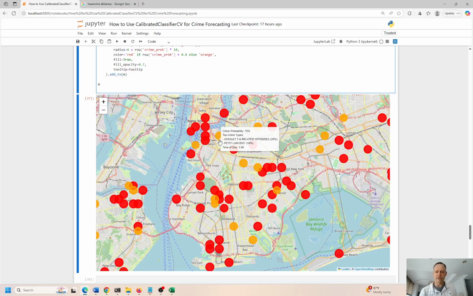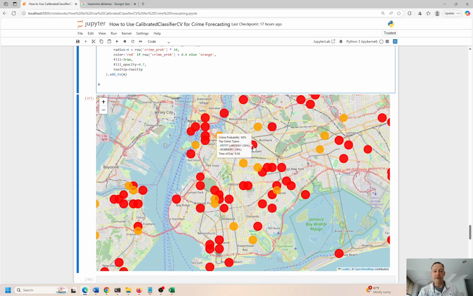So like 44%, give or take. But then like a 56% chance that we don't know what the crime is going to be, and the overall crime probability is about 79%. So again, we can get within certain thresholds or certain probabilities here without making a definitive declaration that there will be a crime occurring here.